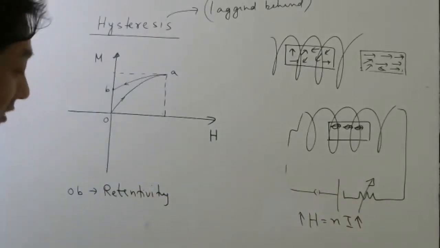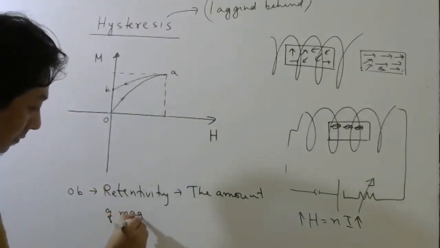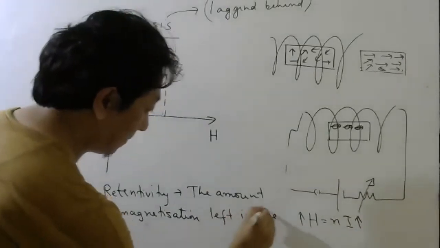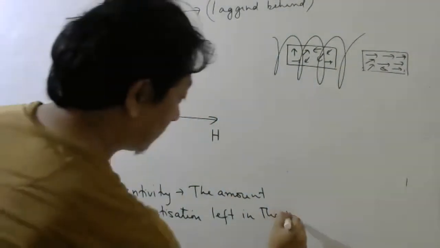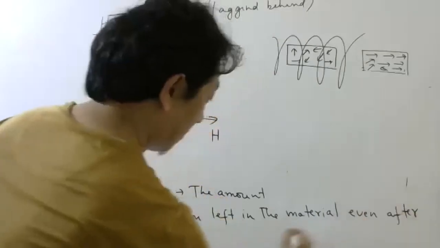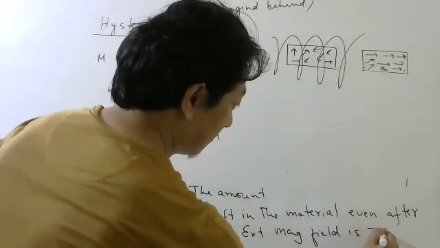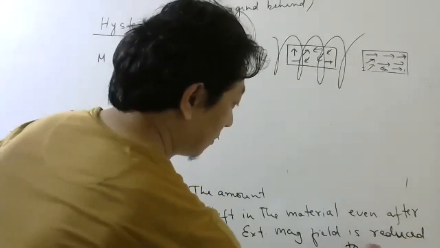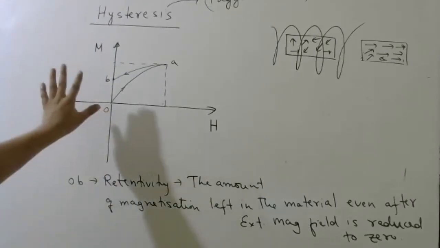Retentivity. What is the meaning of this retentivity? The amount of magnetization left in the material even after the external magnetic field is reduced to 0. So this part is clear or not clear till here?